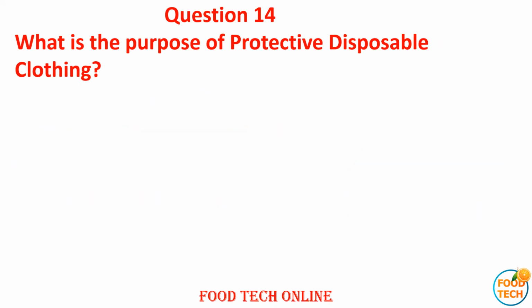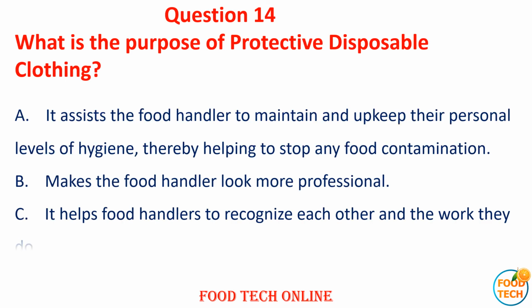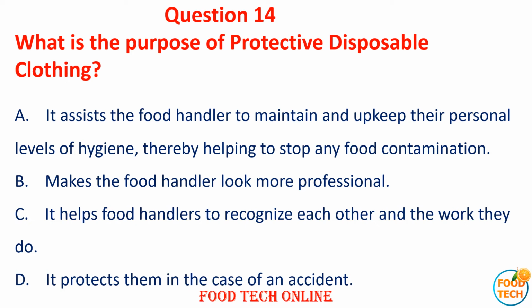Question 14. What is the purpose of protective disposable clothing? A. It assists the food handler to maintain and upkeep their personal level of hygiene, thereby helping to stop any food contamination. B. Make food handlers look more professional.